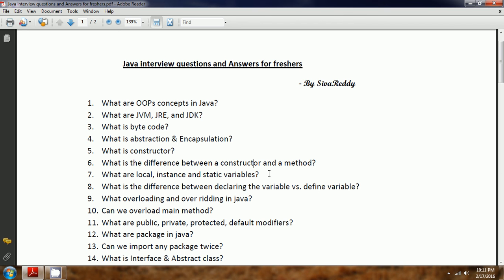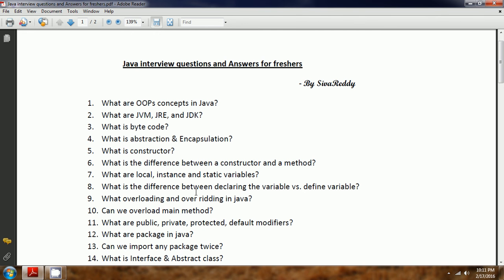And static variables we call class-level variables. That means there is only a single copy of the data available, no matter how many instances you create for that class. Only one copy will be available for the class, and all the objects you create using that class will share the same value. That is called a static variable.